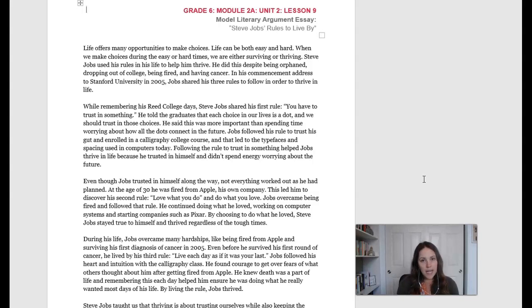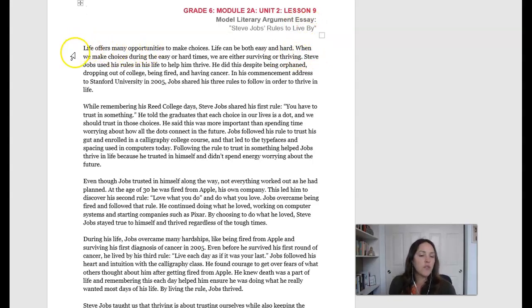So when you annotate a text, you are writing all over that text. You are pulling out what's important. You might be looking for the main idea or connections that you're making with the text in your own life or something else you've already read. Or maybe you're circling words that you don't know and you want to look up so you better understand the text. You can annotate lots of things. But today we're going to be focusing on those three things that I showed you, the claim, and then reasoning and evidence. So we're going to read through this model text, and it has to do with Steve Jobs' rules to live by based on the speech that we did a lot of close reading of in earlier lessons.